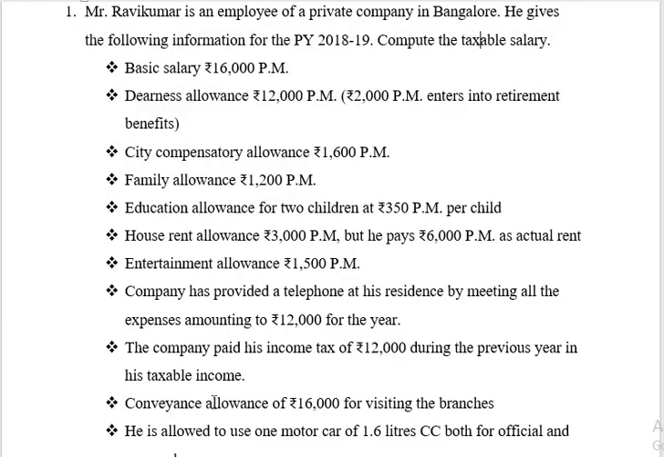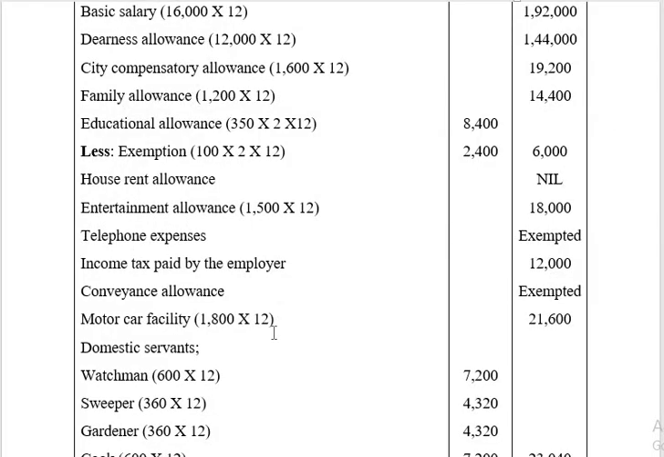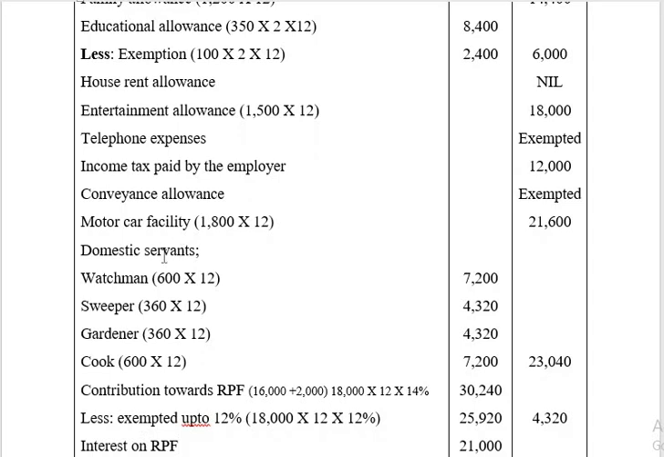The next, motor car facility. As I said earlier, if the CC of the motor car is up to or less than 1.6 liters, a standard amount of allowance is to be given of 1,800 per month. Therefore taxable amount of motor car facility will be 21,600. Then the assessee is availing some services from the employer. Those are watchman, sweeper, gardener and cook. So total amount of services will be 23,040. 600 into 12, 360 into 12, 360 into 12, 600 into 12 months.